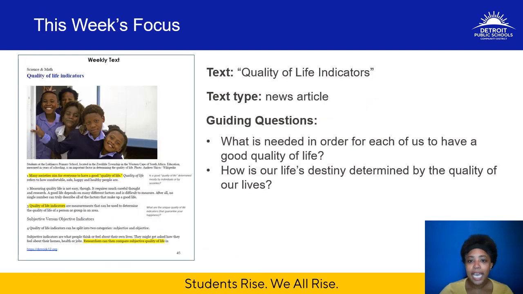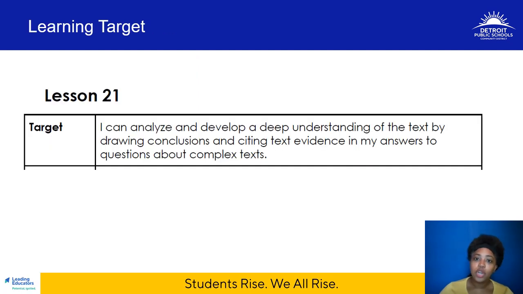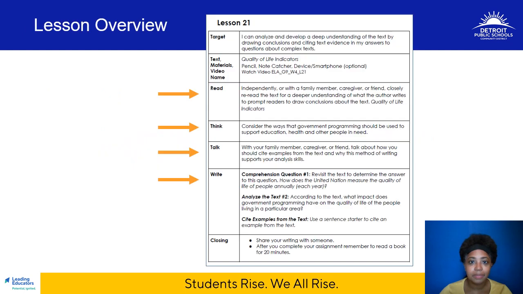So let's quickly recap our guiding questions. As we're reading this Quality of Life Indicators article, our big guiding questions are, what is needed for each of us to have a good quality of life, and how is our life's destiny determined by the quality of our lives? And here's our learning target for the day. Let's read it together. I can analyze and develop a deep understanding of the text by drawing conclusions and citing text evidence in my answers to questions about complex texts.